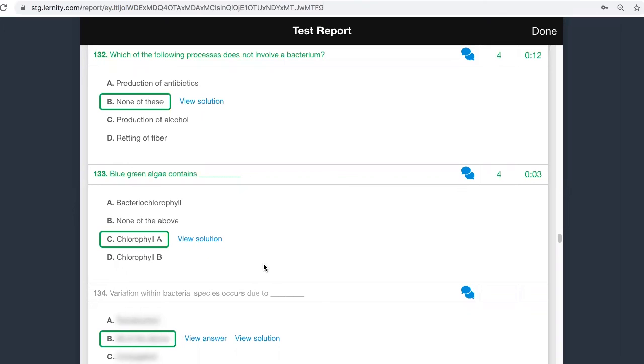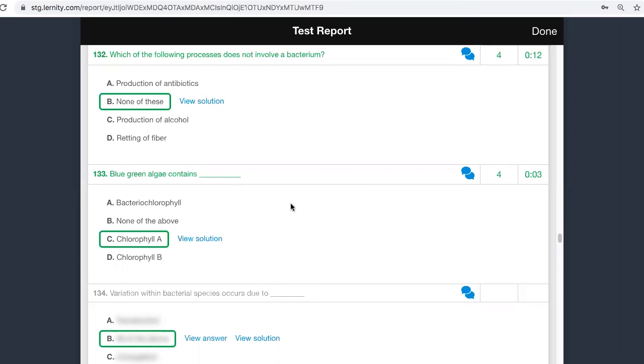What is bacteriochlorophyll? Bacteriochlorophyll is a special type of chlorophyll found only in bacteria which are photosynthetic. Photosynthetic bacteria will not have normal chlorophyll. They will have a special, primitive type of chlorophyll called bacteriochlorophyll.